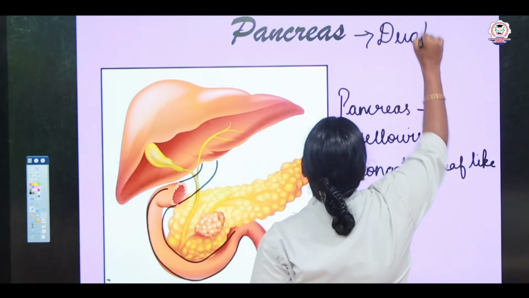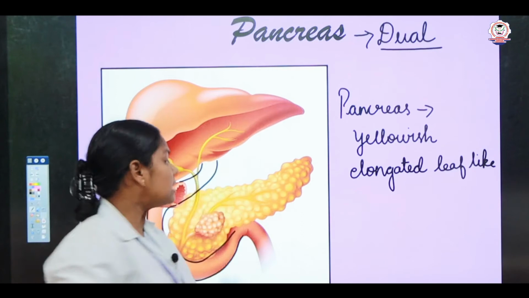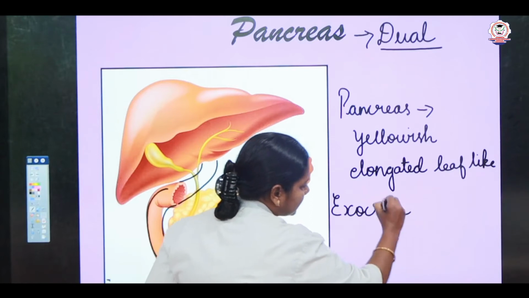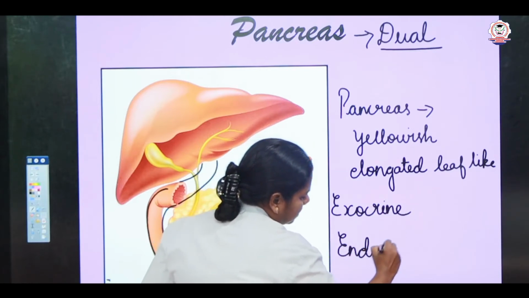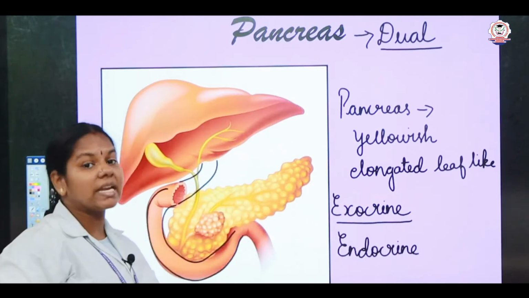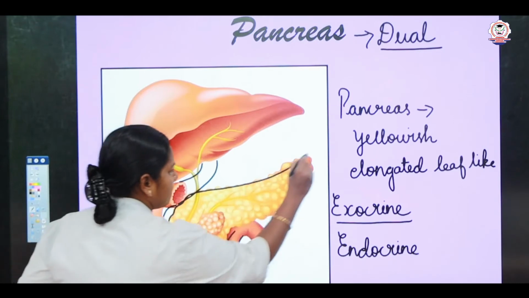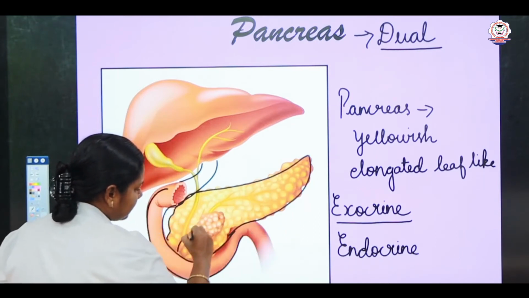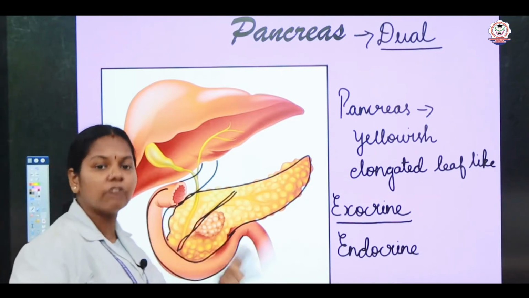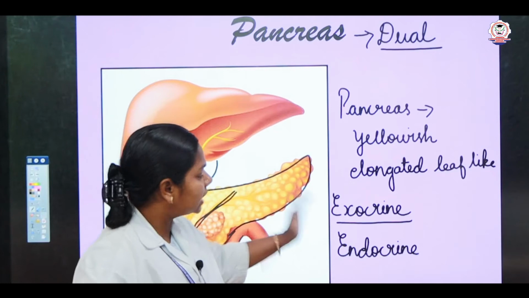Why do we say it is a dual gland? What do you mean by dual? Two, right? So this pancreas functions both as an exocrine as well as an endocrine gland. What do you mean by exocrine? Exocrine means enzymes, right? They possess ducts. For example, the pancreas possesses the pancreatic ducts. And it is responsible for the secretion of pancreatic juice and helps in digestion. So this is the exocrine function of the pancreas.